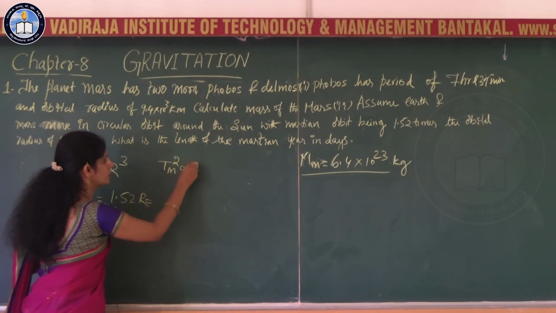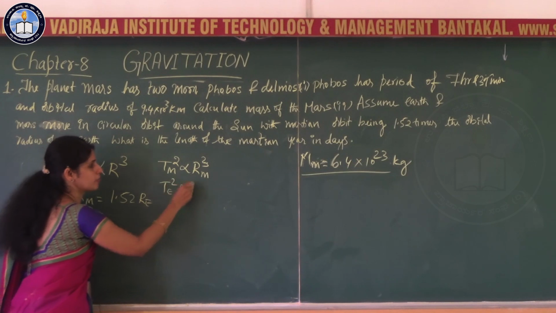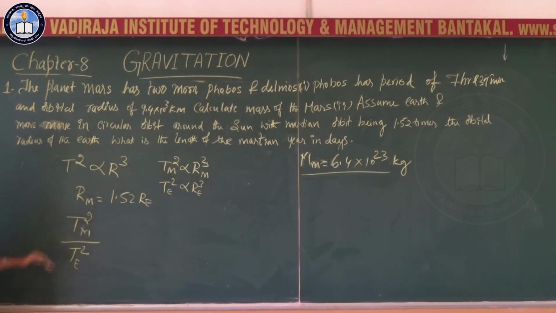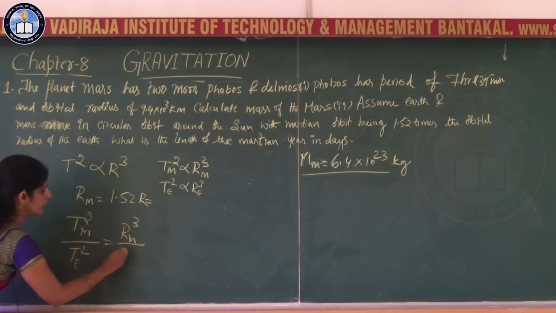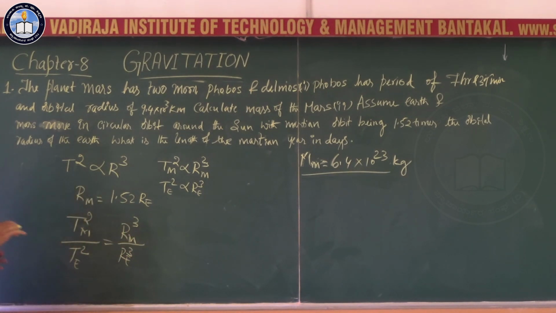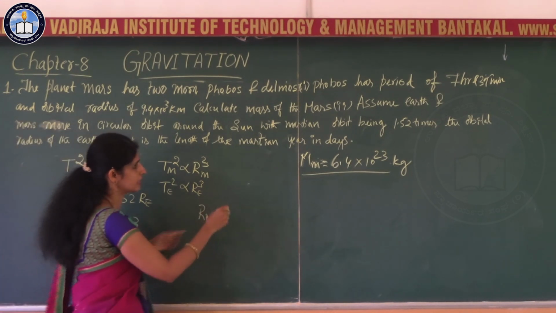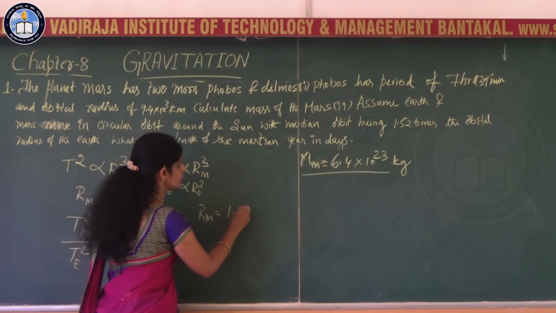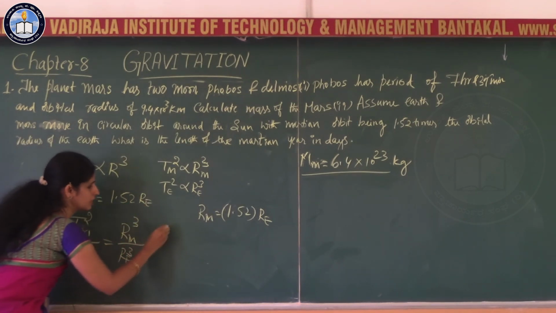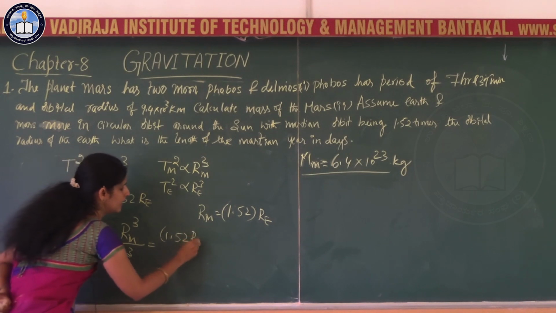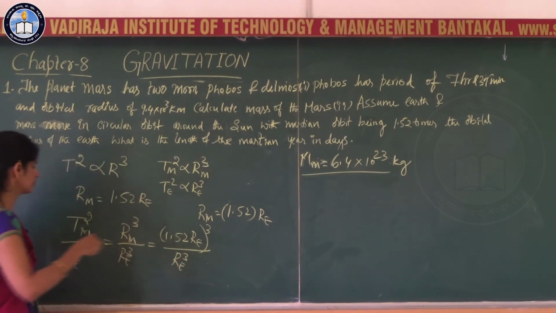T square of Mars is proportional to R cube of Mars, and T square of Earth is proportional to RE cube. If you take the ratios, Rm cube divided by Re cube. In the problem they have given data that Rm is equal to 1.52 times Re. Then you substitute that given data here, so that is 1.52 Re whole cube divided by Re cube.